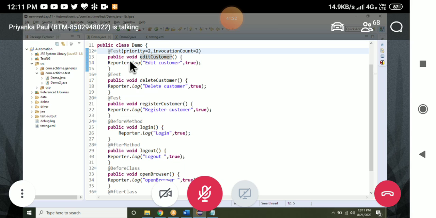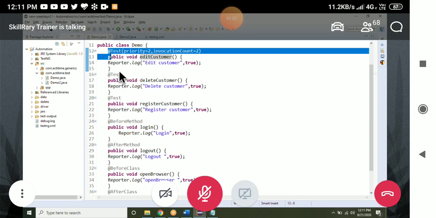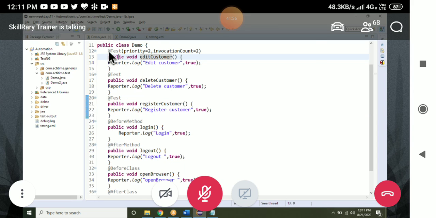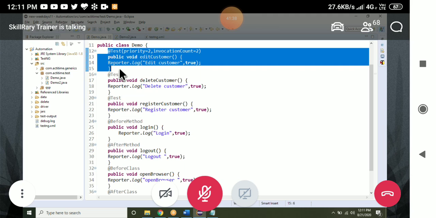But sir, after login, it is already in edit customer only, no? So it will change the window. Like how we have done login for one test case. Now totally how many test cases? Here 1, 2, 3. Again, one more we will put edit customer. So 4 test cases we have. So 4 times login, execute 4 times logout.